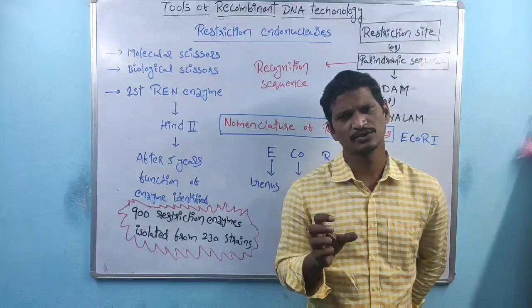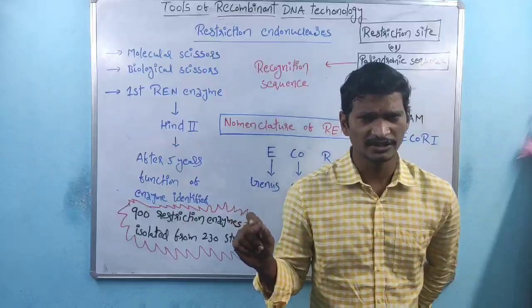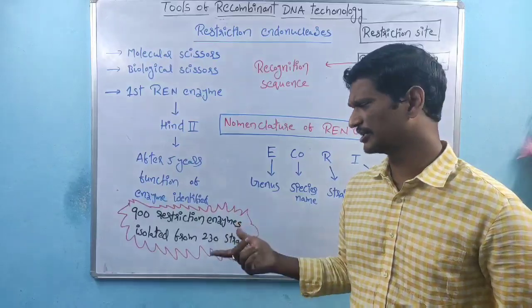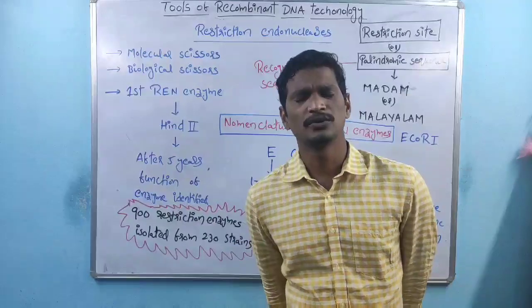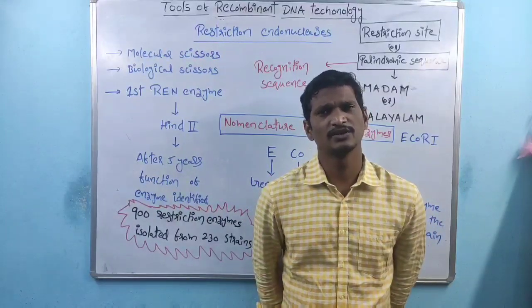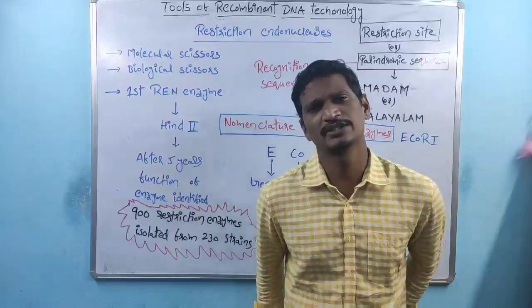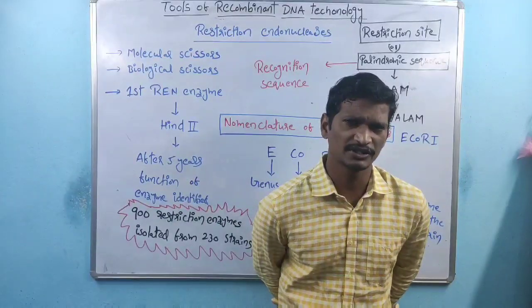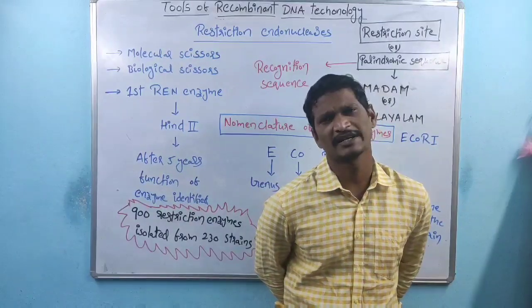The number of bacterial strains is 230 in total. From those strains we isolated 900 types of restriction endonuclease enzymes.